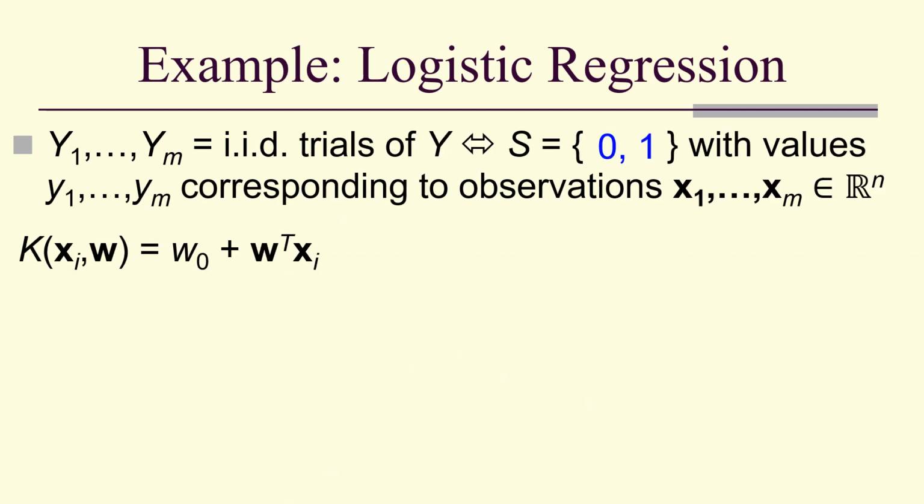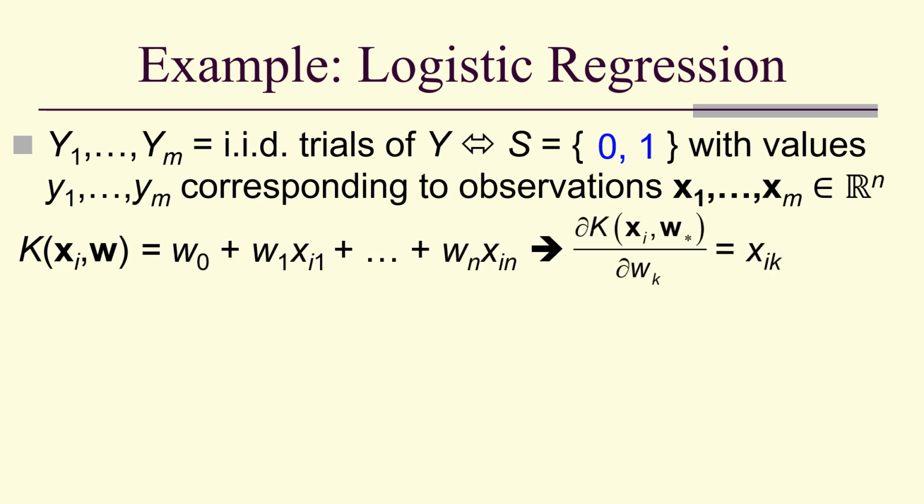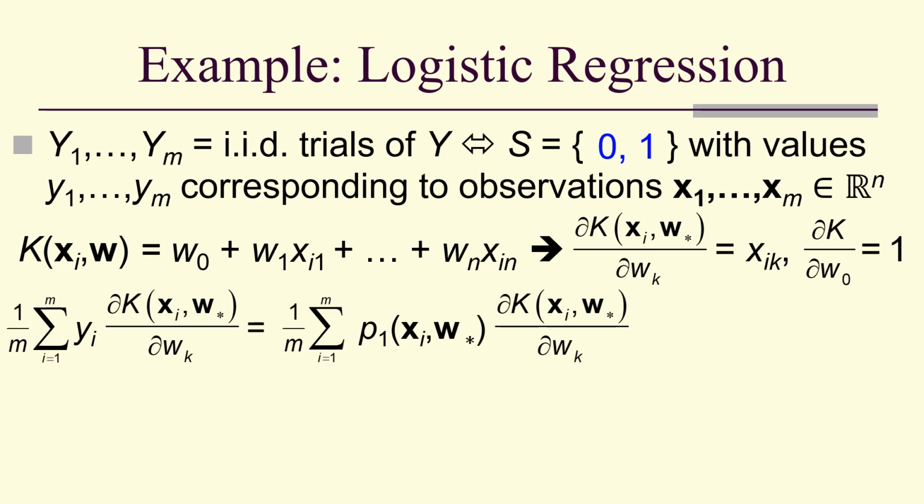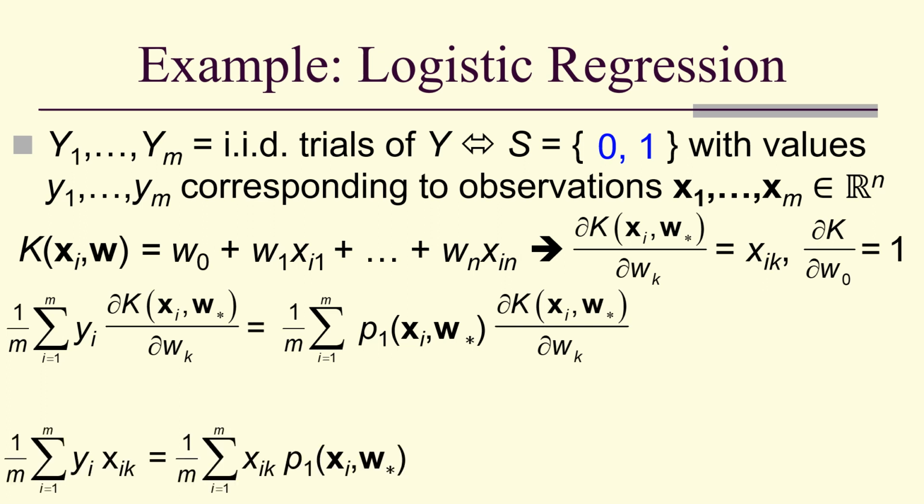Now let's look at this for our classical kernel, classical logistic regression. Then we have the partials are x_ik when k is not 0, and when little k is equal to 0, we just get the derivative of x0 is 1. Here were our equations from the previous slide.